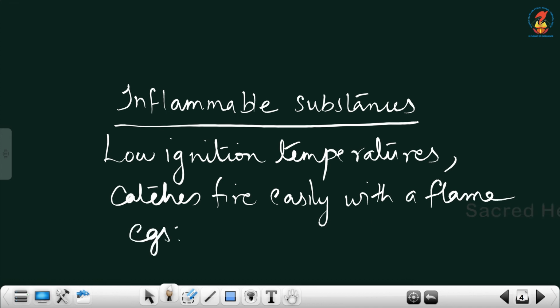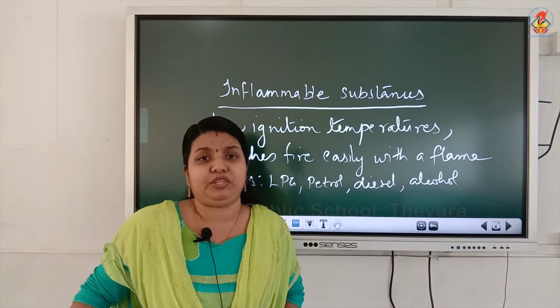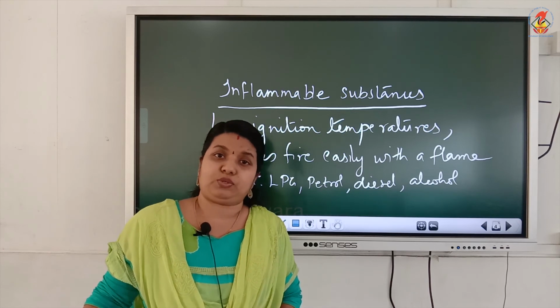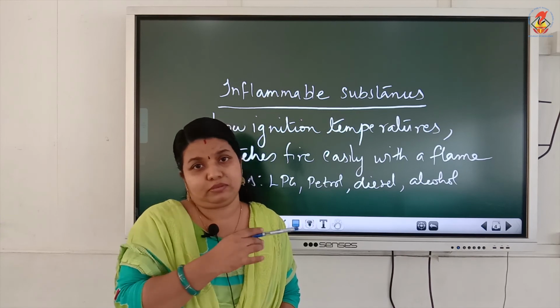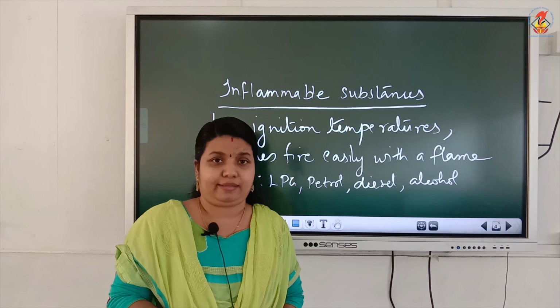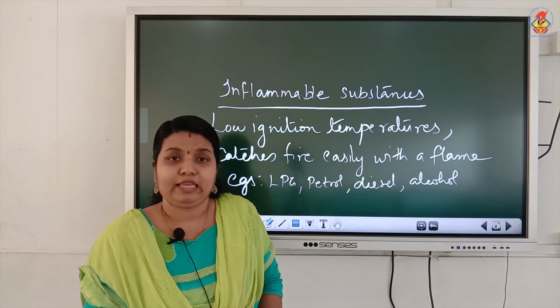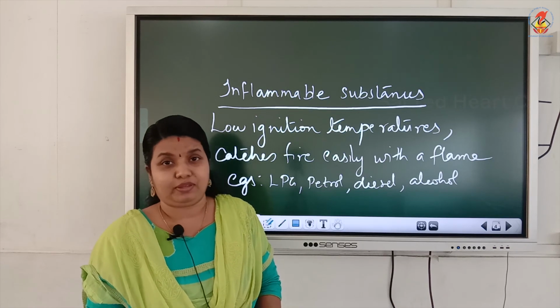This is an important question. Examples are LPG, petrol, diesel, alcohol, etc. So the substances which have very low values of ignition temperature and hence catch fire easily with a flame are known as inflammable substances. The trucks where "highly inflammable" is written are used to transport this type of substances from one place to another. Petrol, diesel, kerosene, LPG are examples of such fuels.